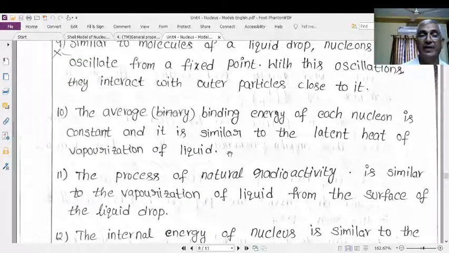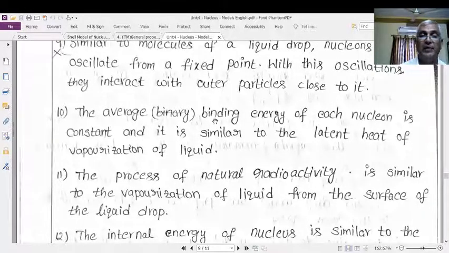What is latent heat of vaporization of liquid? In the case of a liquid, if it is heated to a certain temperature, the liquid converts into the gaseous state of matter. During that state, it has constant temperature. It consumes some heat energy. That energy is known as the latent heat.